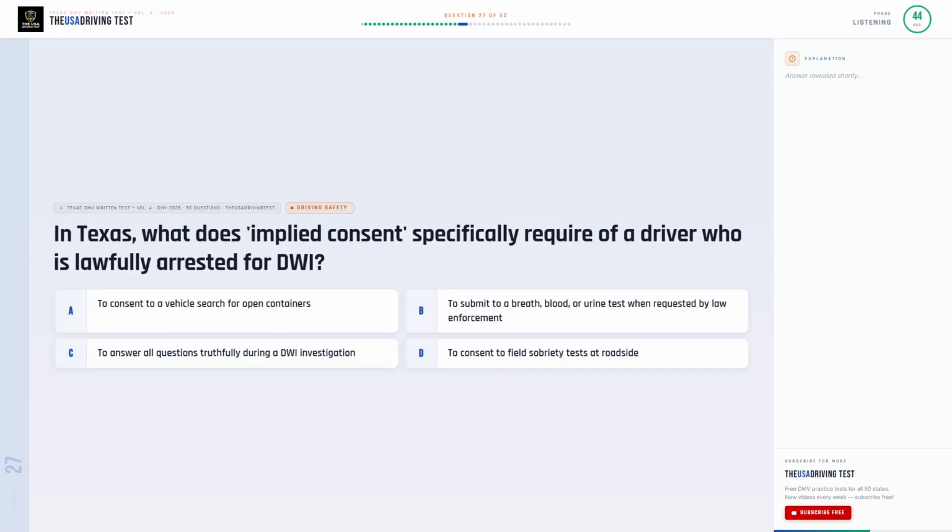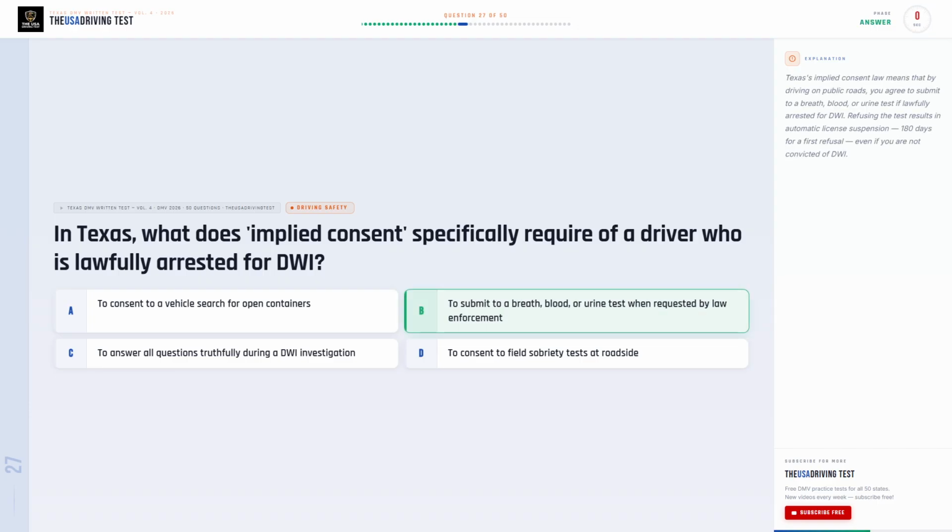In Texas, what does implied consent specifically require of a driver who is lawfully arrested for DWI? Option A. To consent to a vehicle search for open containers. Option B. To submit to a breath, blood, or urine test when requested by law enforcement. Option C. To answer all questions truthfully during a DWI investigation. Option D. To consent to field sobriety tests at roadside.